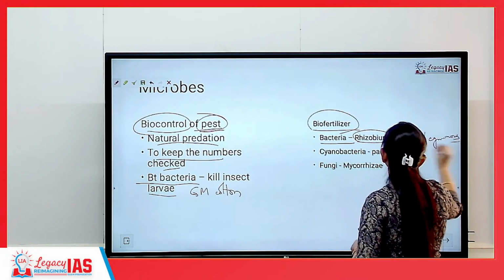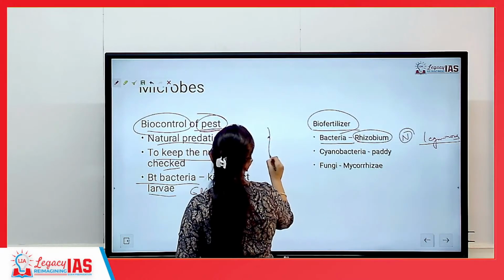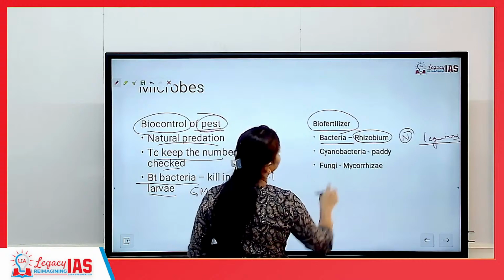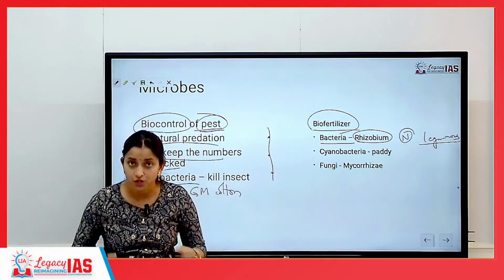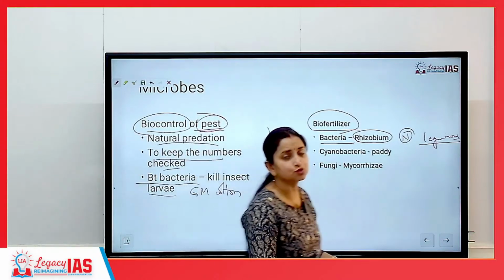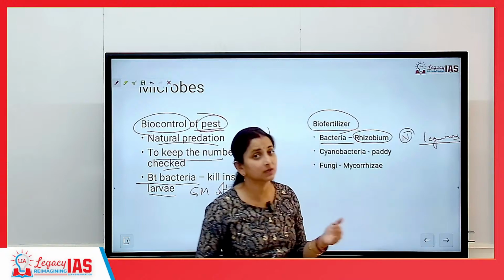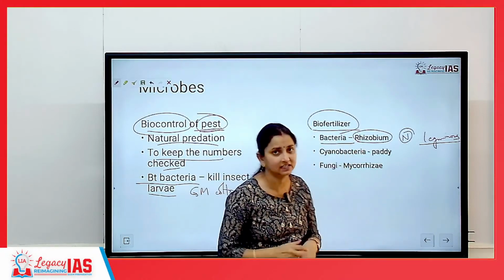Leguminous plants ke root nodules mein we have rhizobium. Rhizobium is a bacteria which is responsible for binding the atmospheric nitrogen to the soil. So they will be naturally adding nitrogen to the soil. The same task which is being carried out by urea is done naturally through rhizobium bacteria.